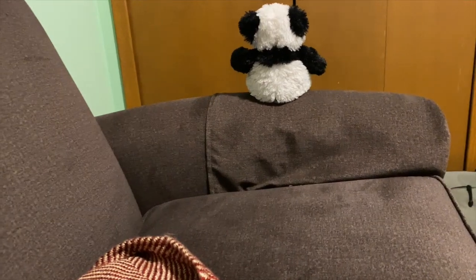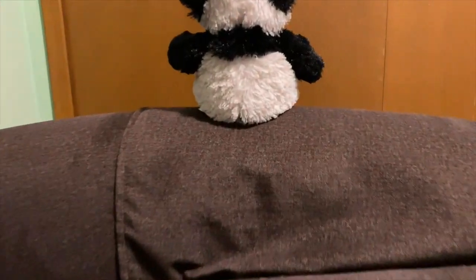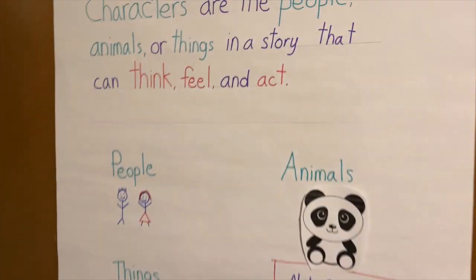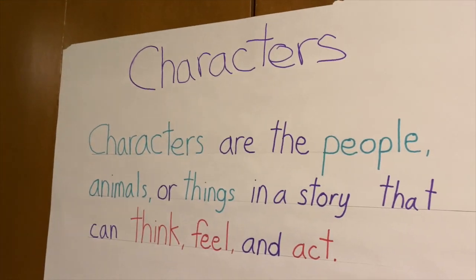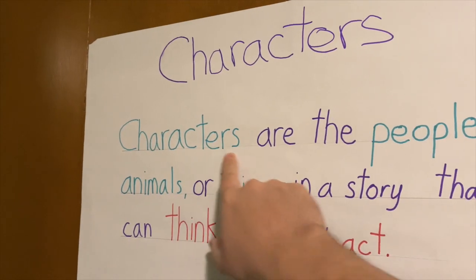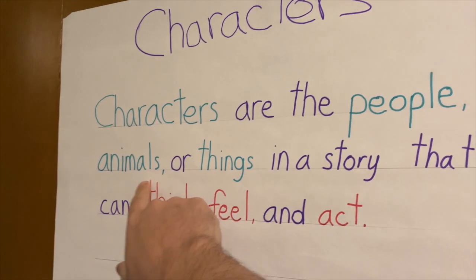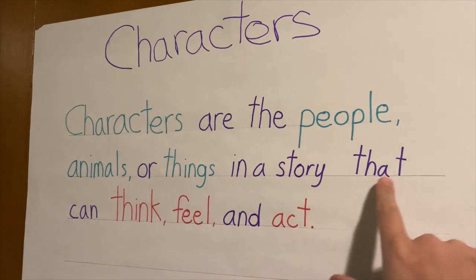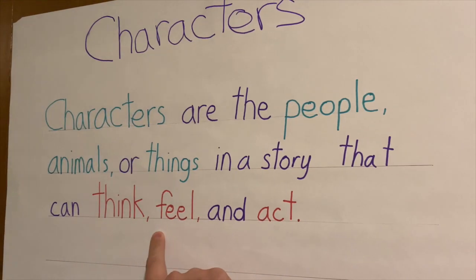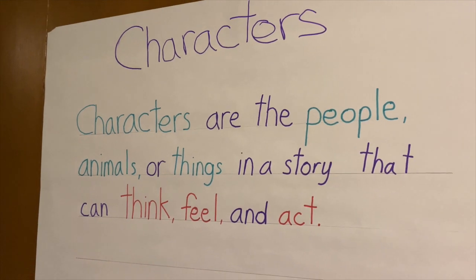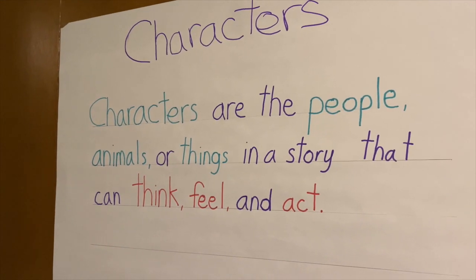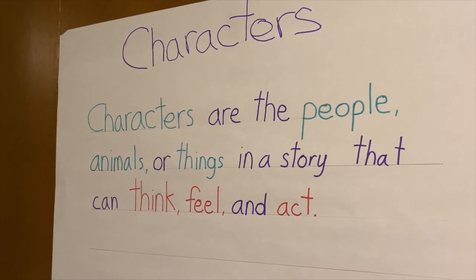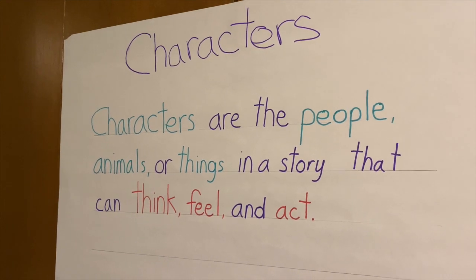So what does that mean, to think about the characters? I mean, what even are characters? Luckily, Rasheed made us this nice anchor chart to help us figure it out. And the anchor chart tells us that characters are the people, the animals, or the things that are in a story that can think, feel, and act. They're people, animals, or things that think, feel, and act.